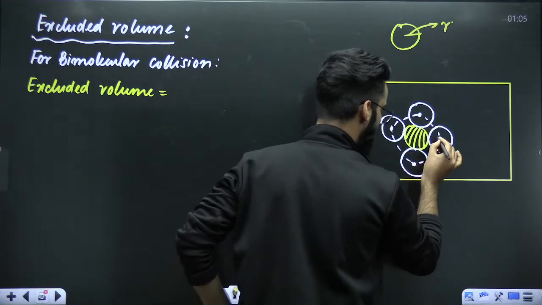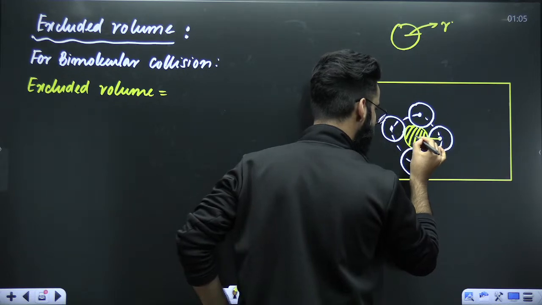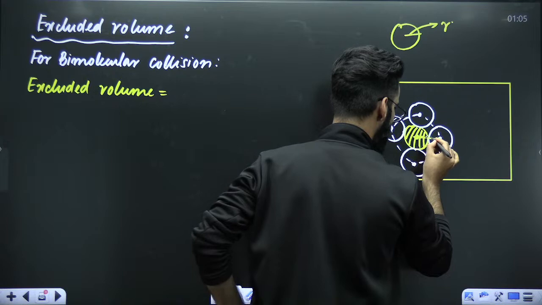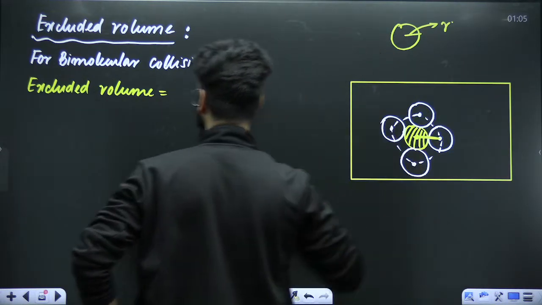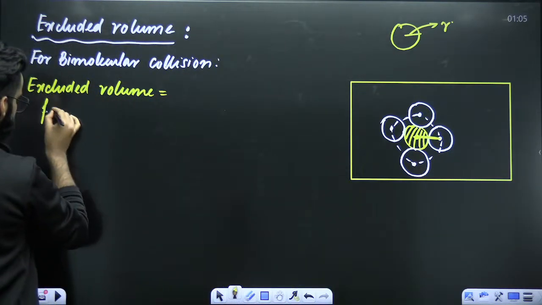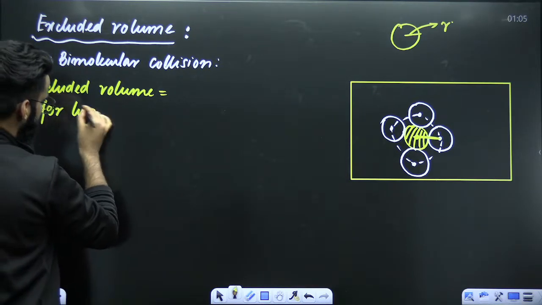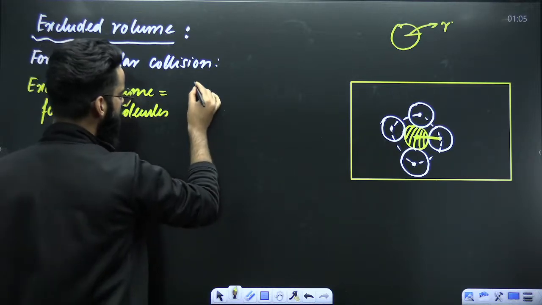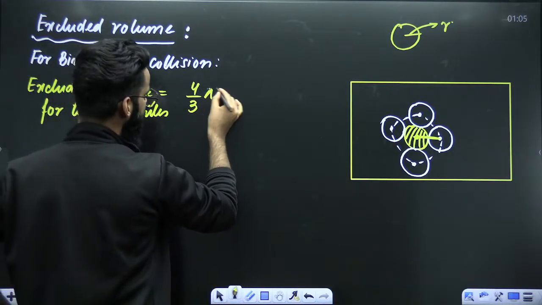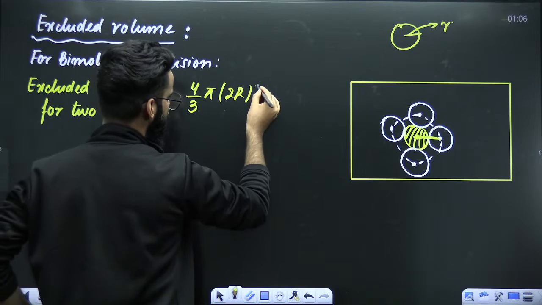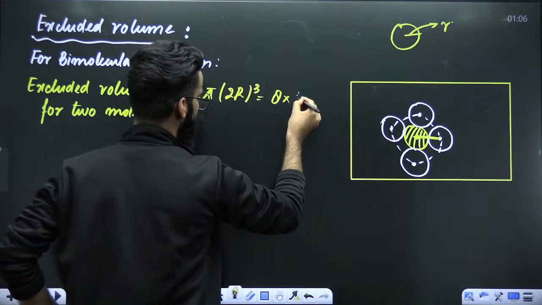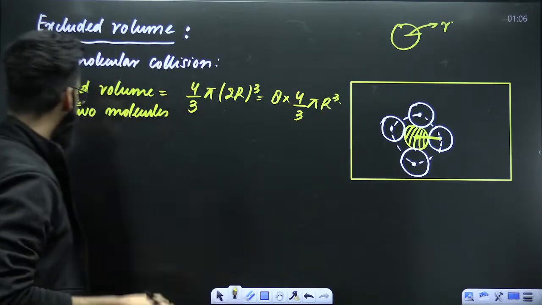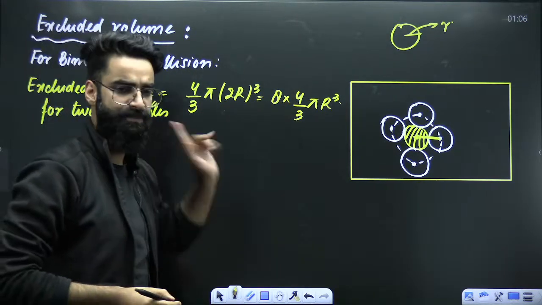The radius of this spherical region will be R plus R, which makes it 2R. So the excluded volume for two molecules becomes equal to 4 by 3 pi (2R) cube, which comes out to be 8 multiplied by 4 by 3 pi R cube. Perfect.